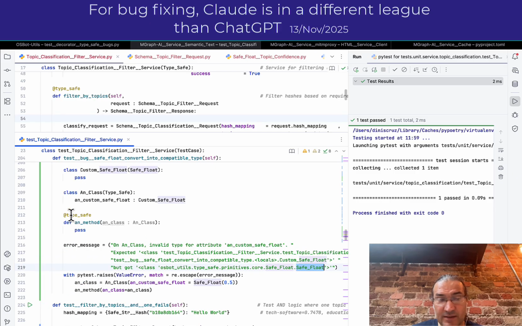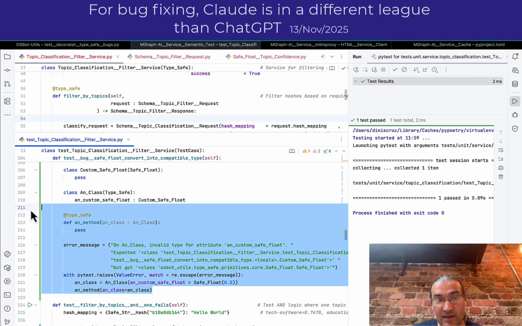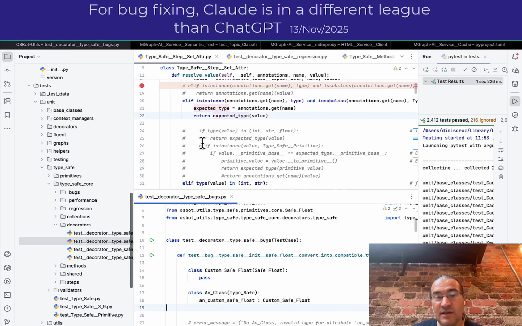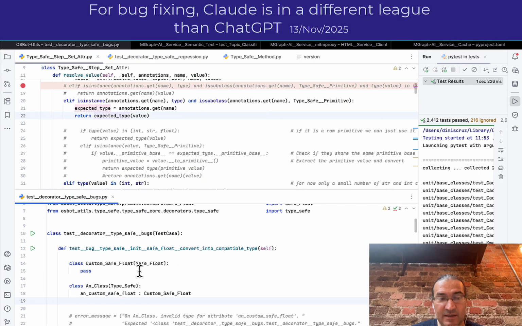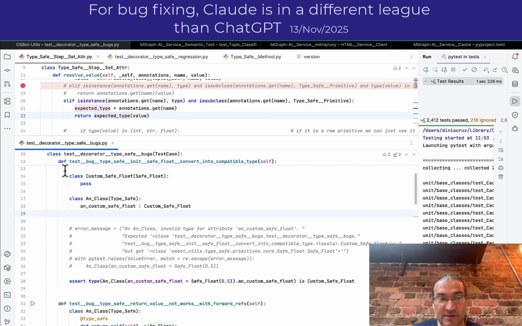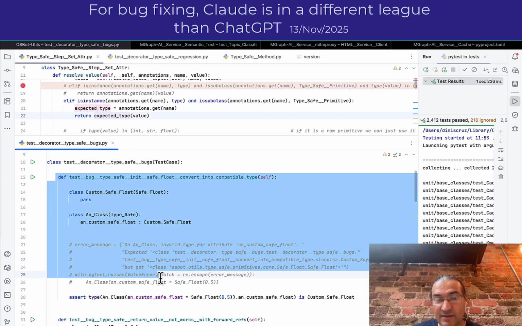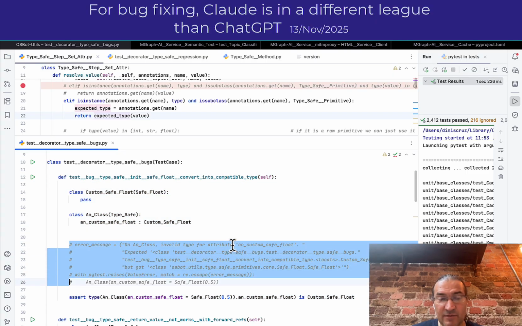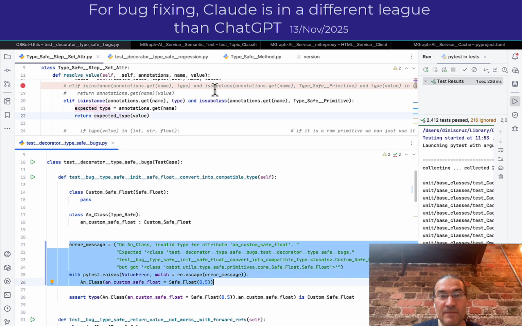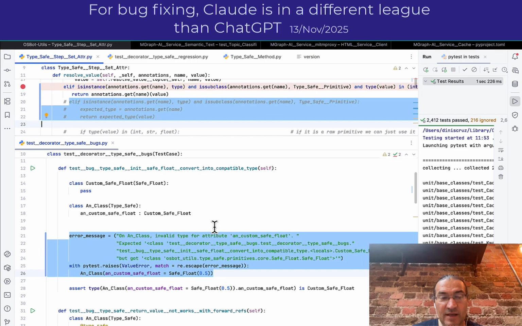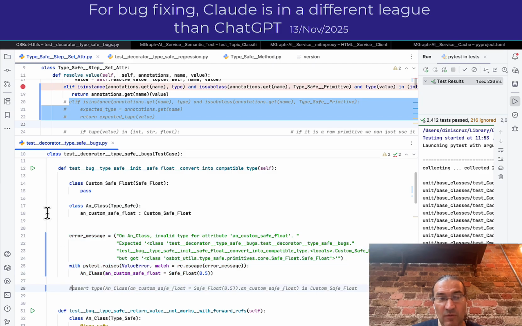What I do next is I take this and go into my type safe project, which has tons of tests, and I add a test that replicates that. You can see it's here. This is my test. It's a bit cleaned up, but that's the test I have. This test will pass while the bug is there, so now you can see the test passes.